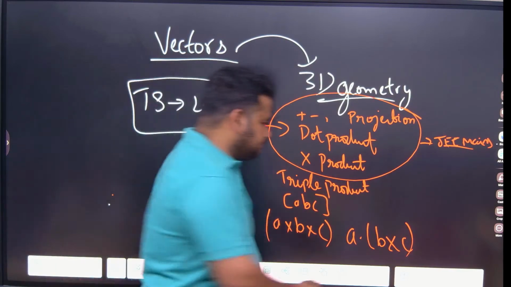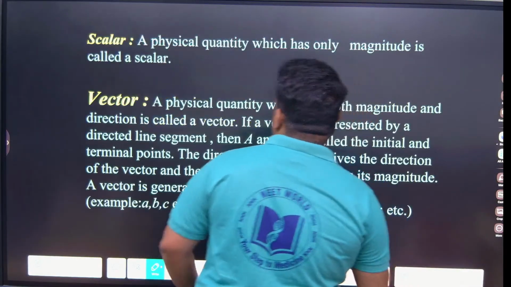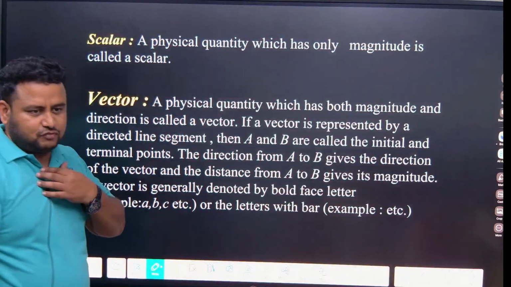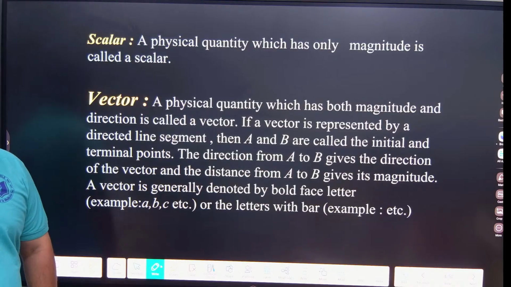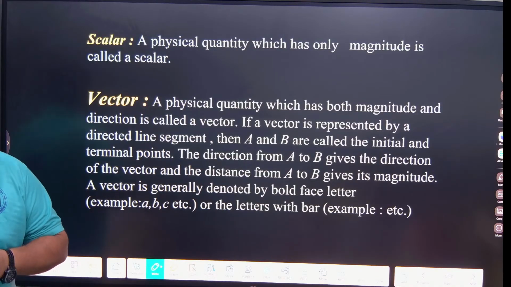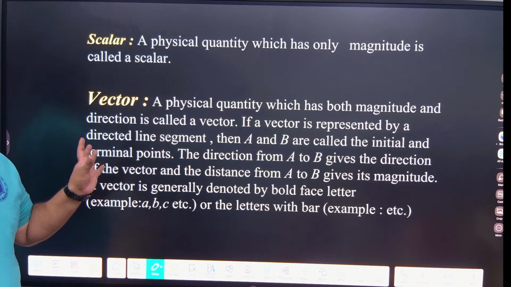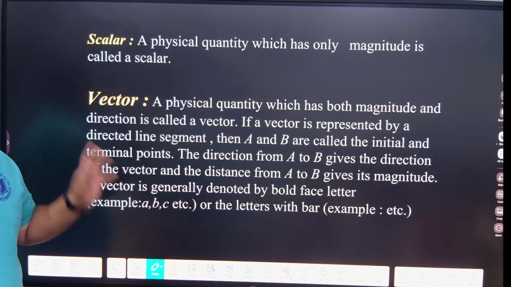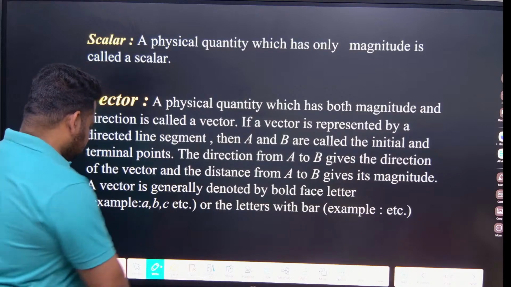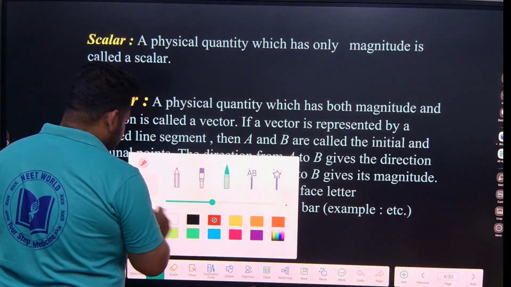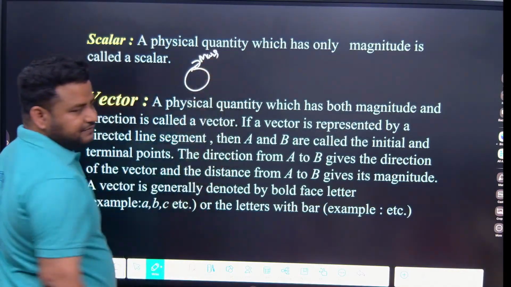So let us start. That's what is given here: distance, triple product, projection. Let us start with what is a vector. Before that, we should know what is a scalar. Scalar means having only magnitude. In mathematical terms, for example, all real numbers are scalars. They don't have any direction, they only have magnitude. The mass of any object is also a scalar. Please listen, this is having mass.